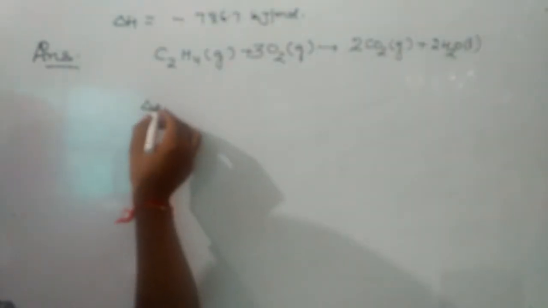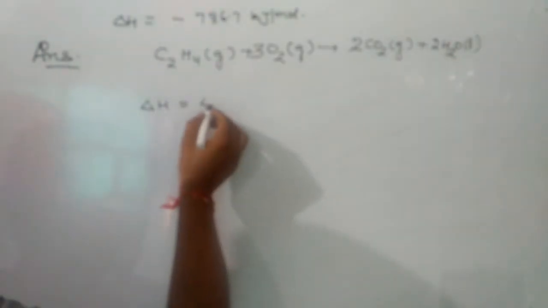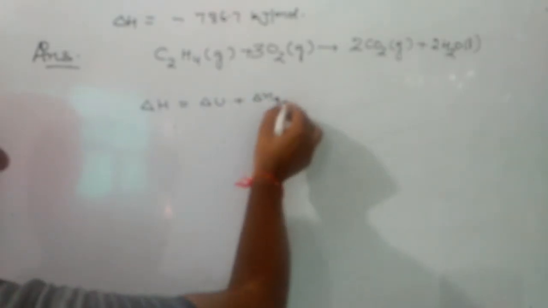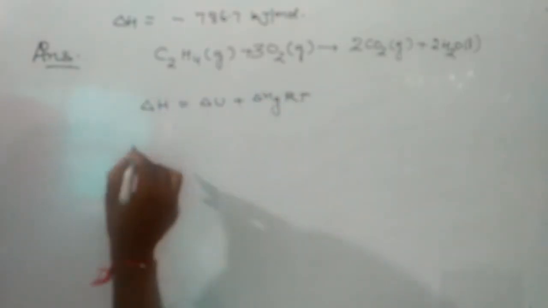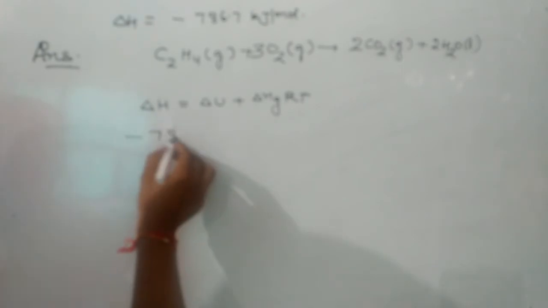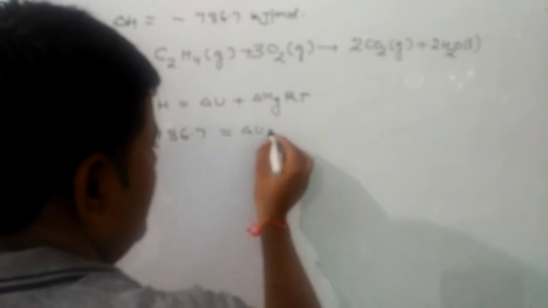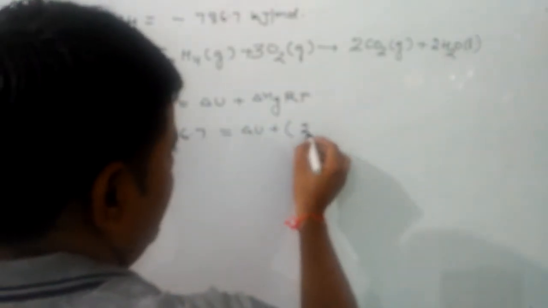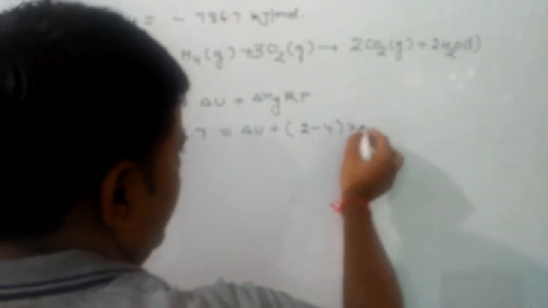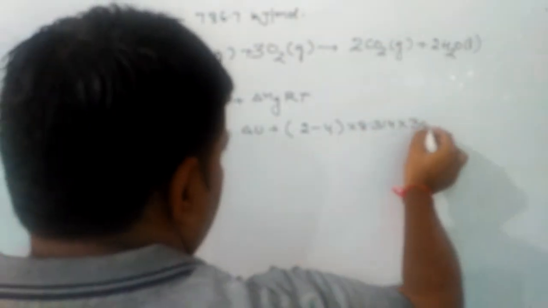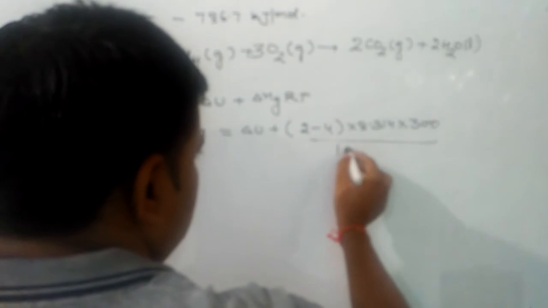Now we can apply the formula delta H is equal to delta U plus delta Ng RT. In this case, delta H is given, minus 786.7. Delta U we need to find, plus delta Ng will be 2 minus 4, R will be 8.314, and T will be 300 Kelvin, divided by 1000.